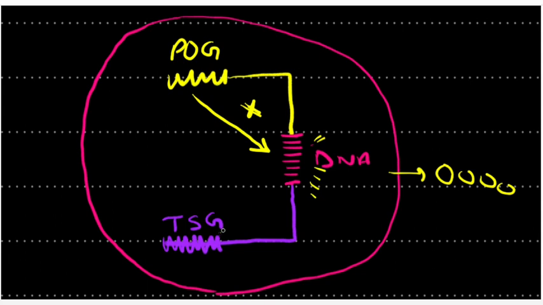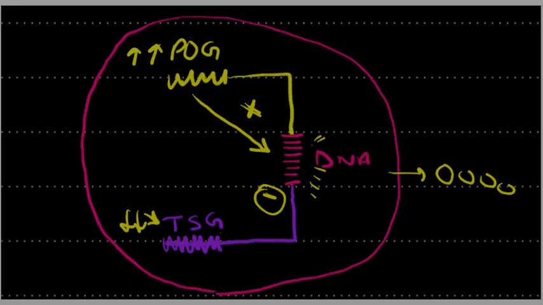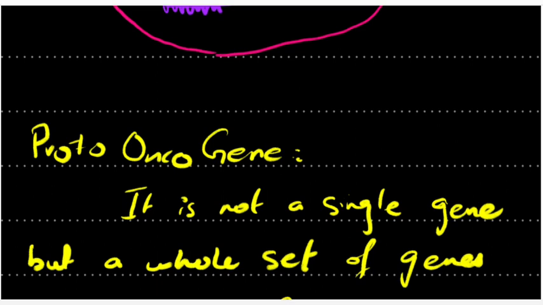And the tumor suppressor gene, which is the breaker gene that gives negative signals to the DNA and stops the cell cycle, should be mutated. Its function should be less, and the proto gene, which is the producing gene, function should be more. Basically, in this video, we will discuss the proto gene in detail.